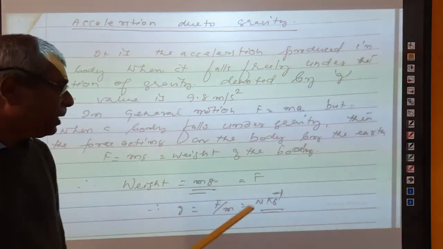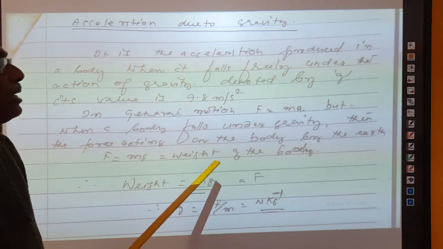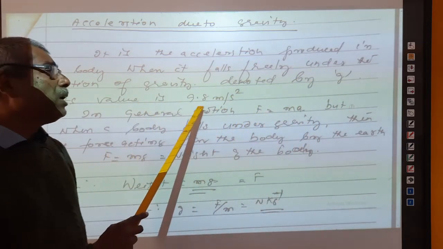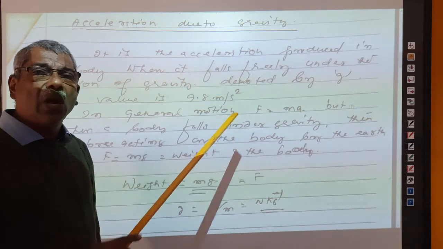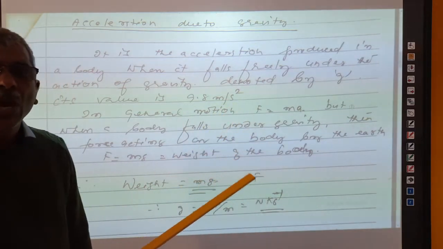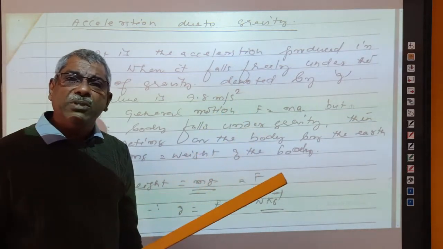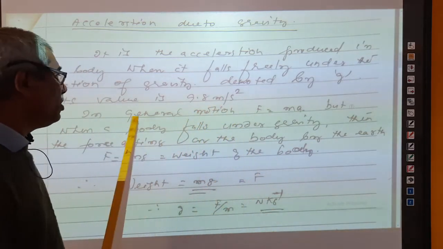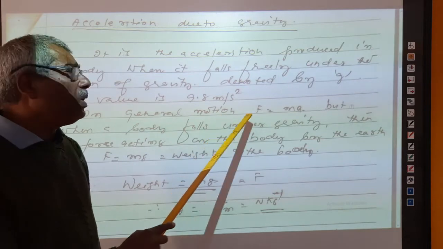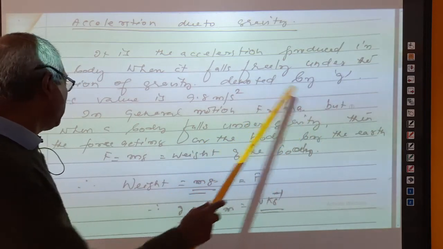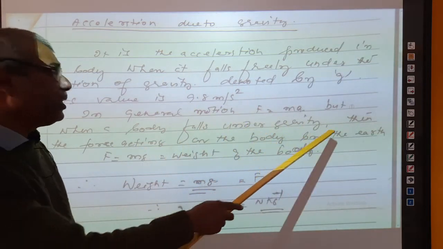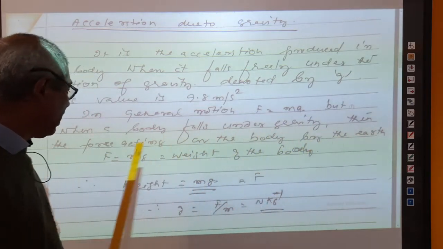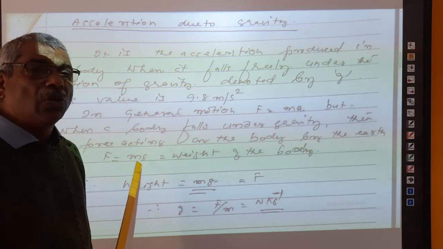It is denoted by the letter small g, and its value is 9.8 meter per second square, or 980 centimeter per second square, right? This is an acceleration, right? In general motion, we have F is equal to ma, but when a body falls under gravity, then the force acting on the body by the earth is F is equal to mg.